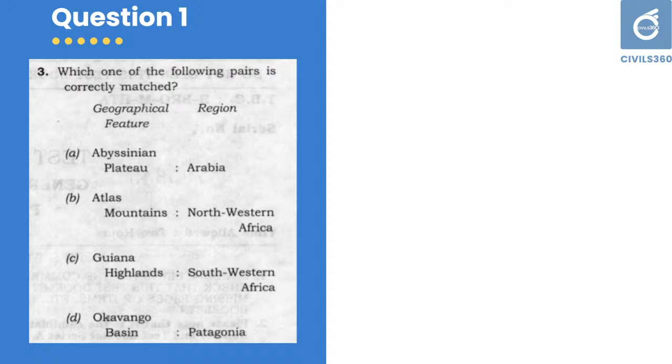So we will be moving to the next section, that is the answer. Which one of the following pairs is correctly matched? Here the question is about the correctly matched pair. You need to understand where each one of the geographical features is located. This is the only correct answer, that is Atlas Mountains in Northwestern Africa.